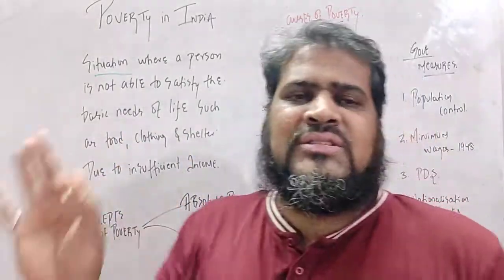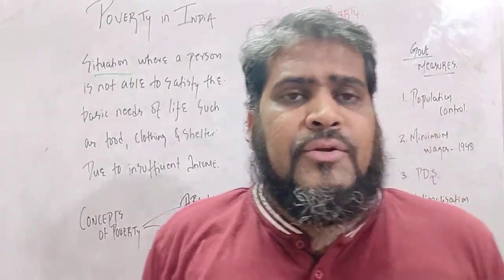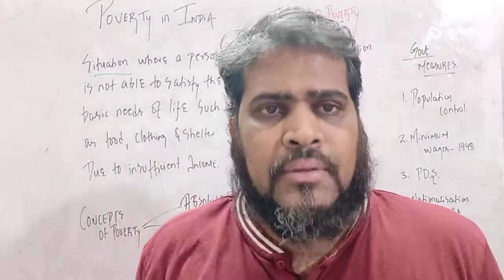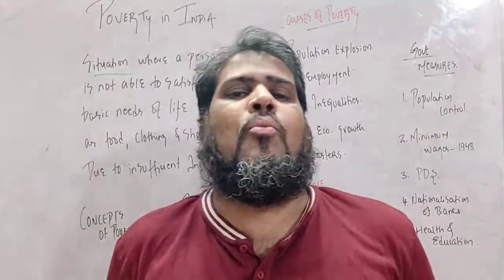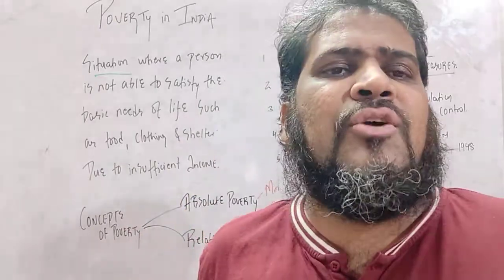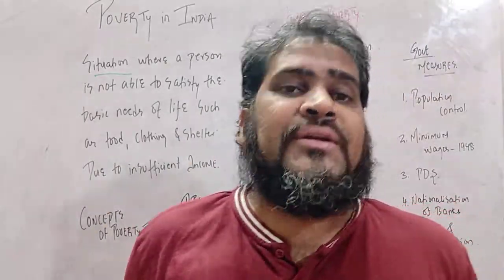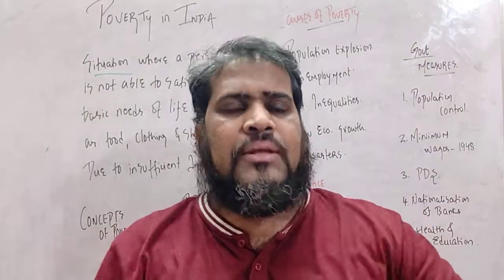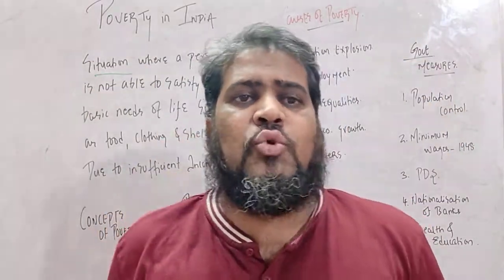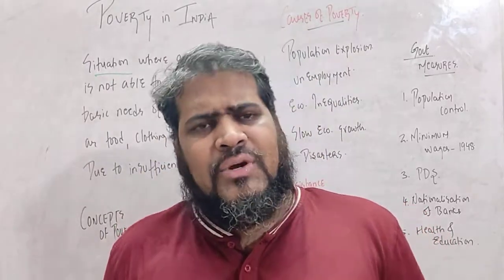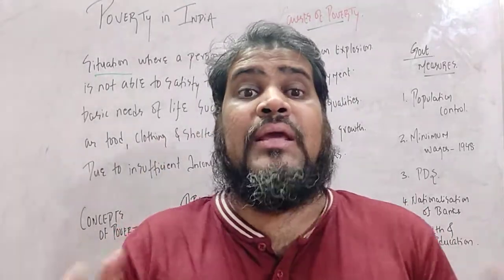Due to insufficient income, due to less income. Income matlab the amount which is earned. He is not able to earn so much, so he is not able to satisfy the basic needs of life, and hence that person is staying under a situation, and that situation is known as poverty. Alright students, everybody knows poverty means garibi.